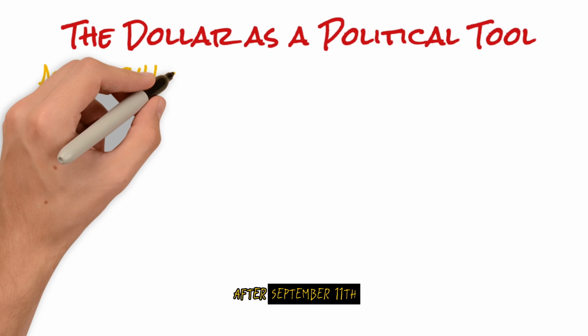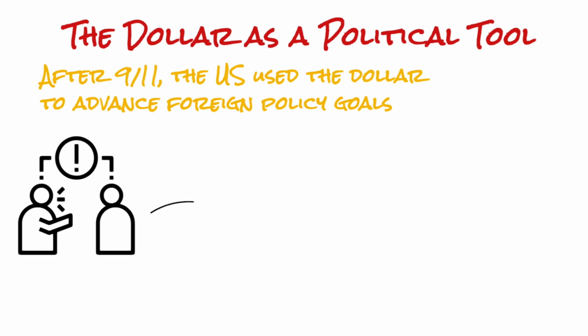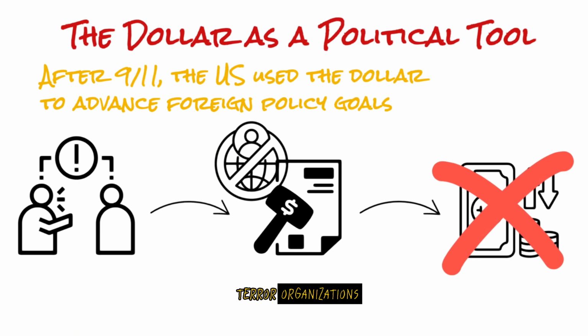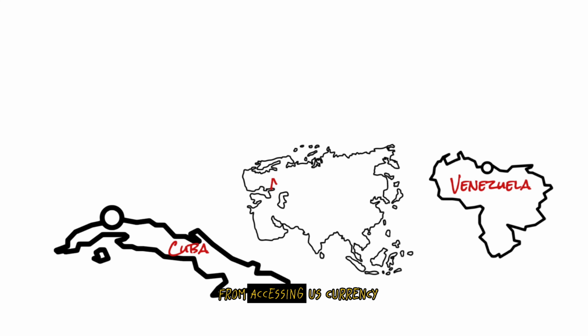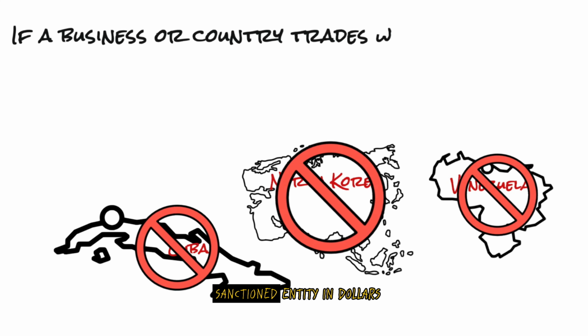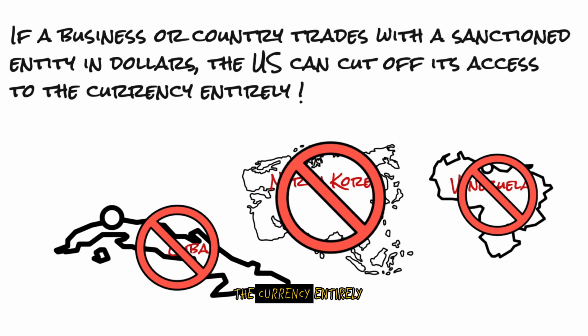After September 11th, the US used the dollar to advance foreign policy goals. Surveillance of global money flows increased to cut funding for terror organizations. Sanctions became a key tool to block rivals from accessing US currency. If a business or country trades with a sanctioned entity in dollars, the US can cut off its access to the currency entirely.